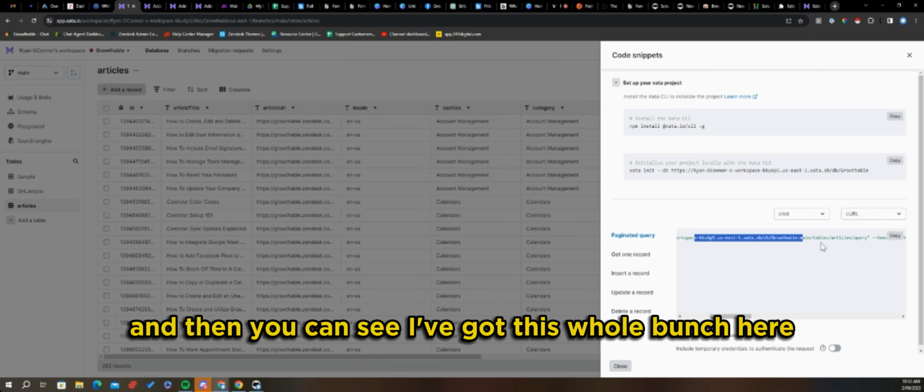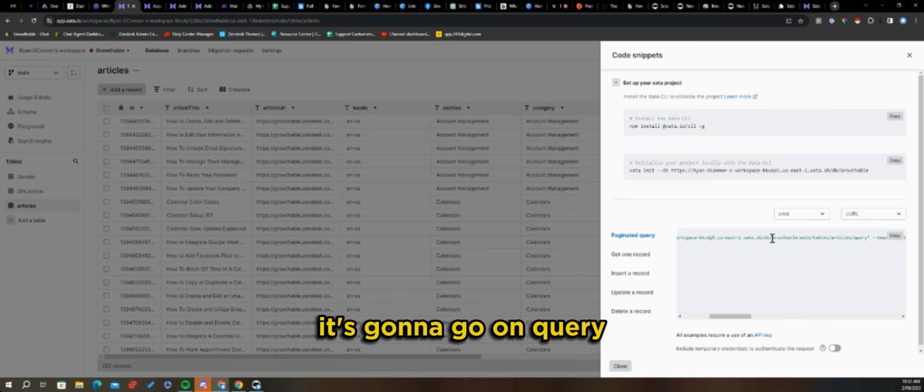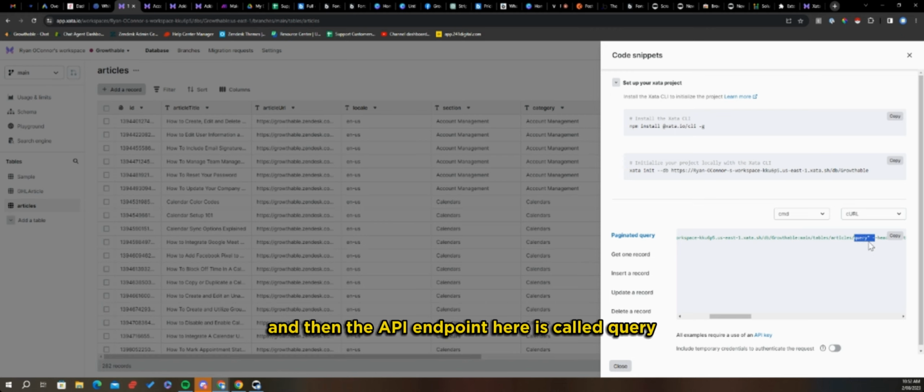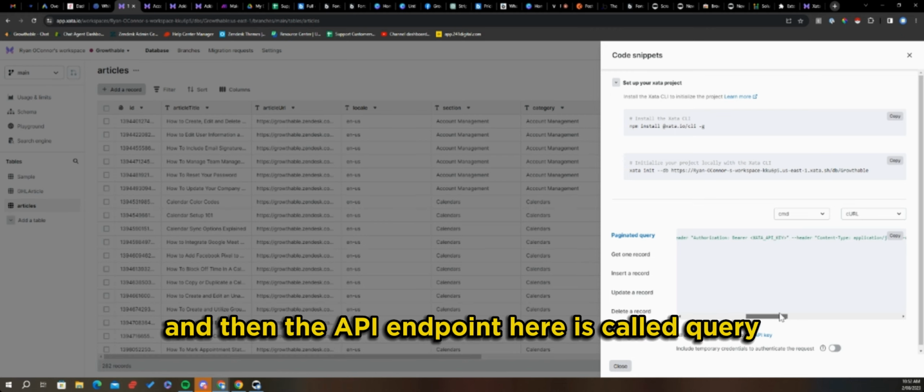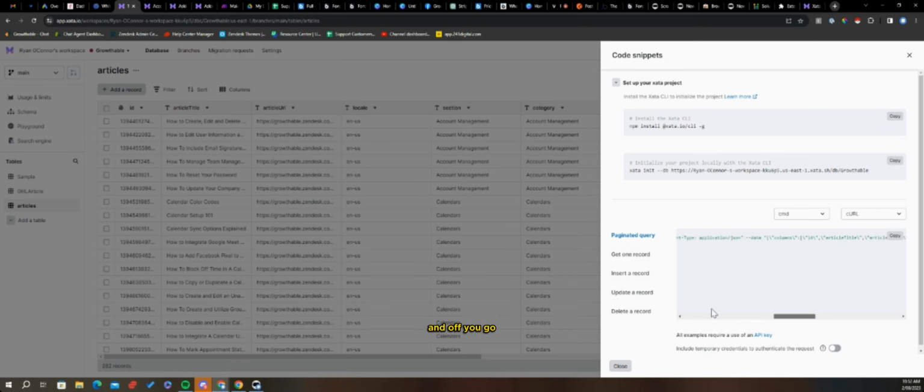And there you can see I've got this whole bunch of stuff here. It's going to go and query my workspace, tables, the articles table, and then the API endpoint here is called query. Gives you the header information and off you go.